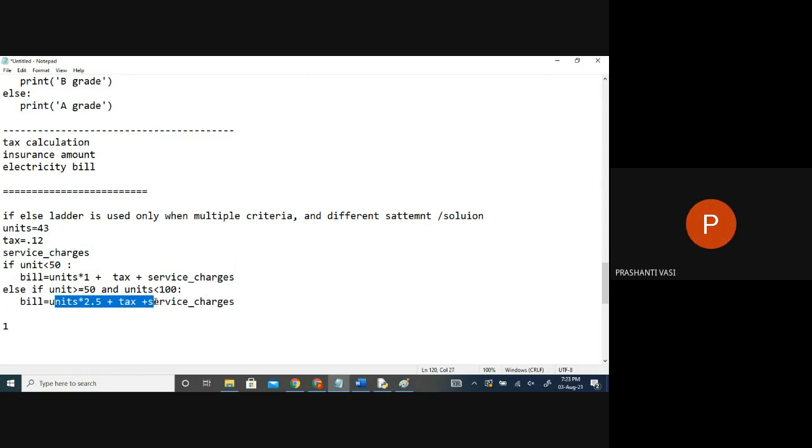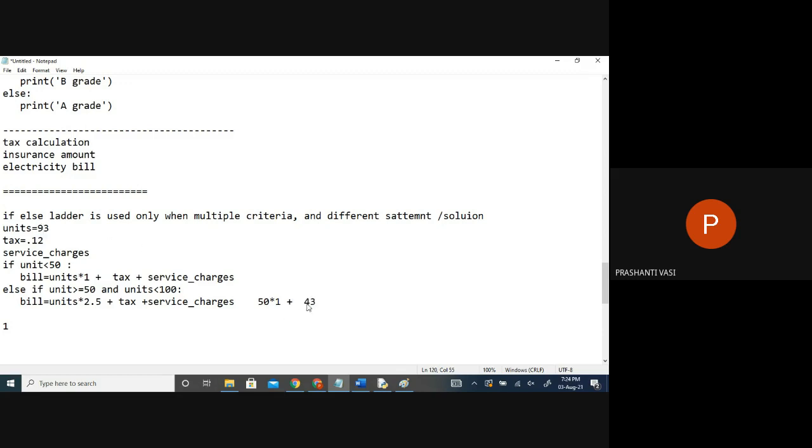Actually the calculation is not done like this, because when I consume more than 50, the first 50 units they calculate on how much amount? 1 rupee, and the remaining till 100, what is left? If I used 93, they will use some more 43 units.